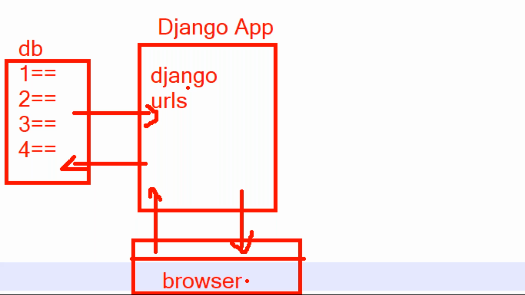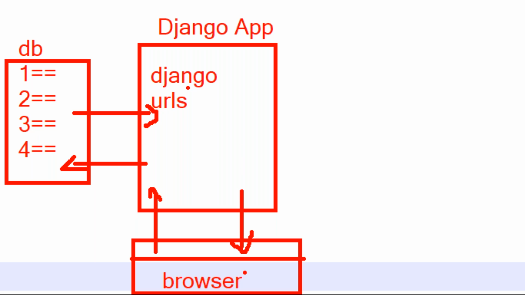From the browser, whenever I send a request in Django urls.py, one URL matches. That URL calls one view. That view uses some models, and by using those models our Django application interacts with the database. The models are used for managing the database, or you know, MVT: M stands for models, managing the database; V stands for views, managing the business logic; T stands for templates, managing the presentation logic. You get all of this at the time of learning Django, and in our sessions also I'm going to teach all these things slowly and more clearly. Simply using models, I interact with the database and bring the data back.